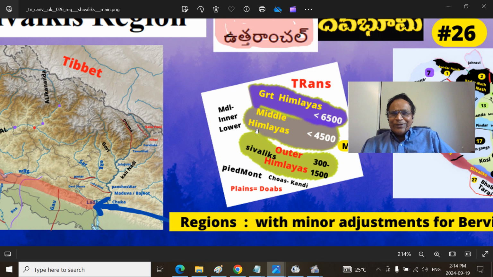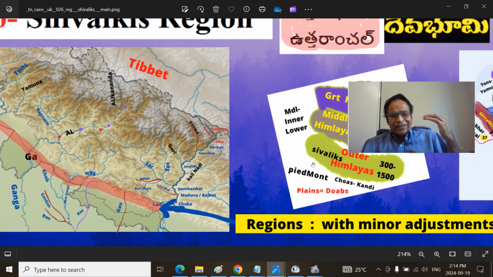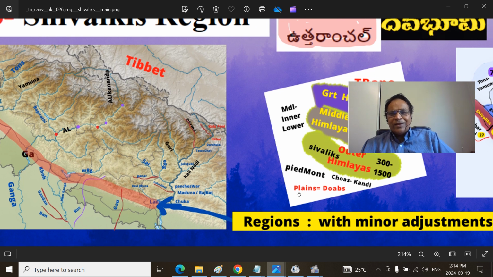Remember, we are talking about the Shivaliks today. South of the Shivaliks is the Piedmont, south of the mountain. Mount means mountains, and Piedmont means the foot of the mountains. They are called Chols or the Kandi region. I covered this extensively in the Haryana and East Punjab series. If you look further, you get the plains.